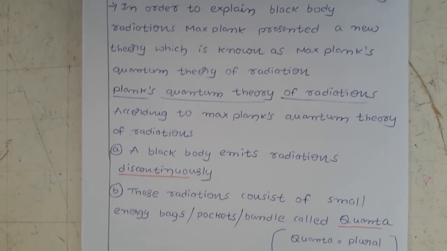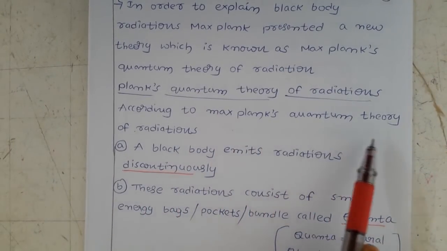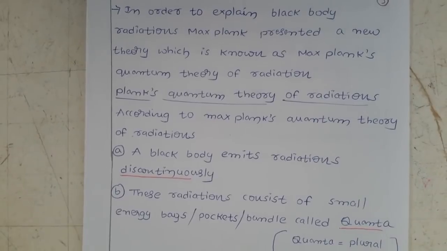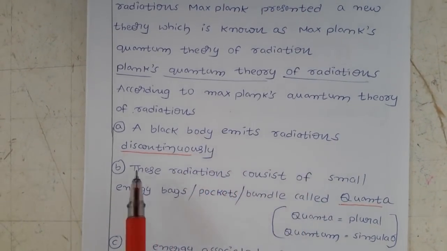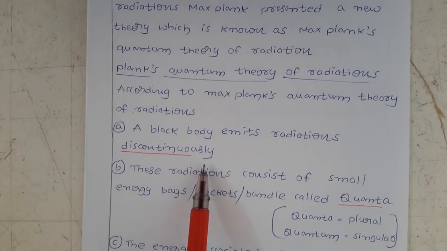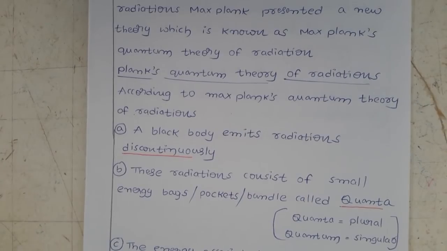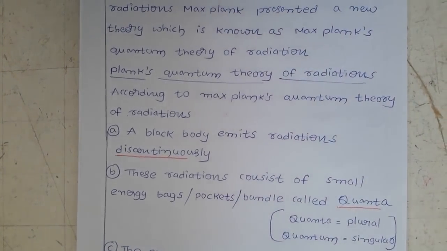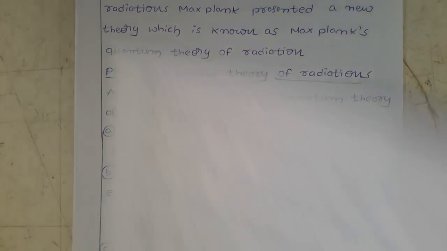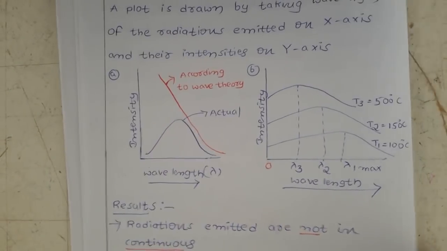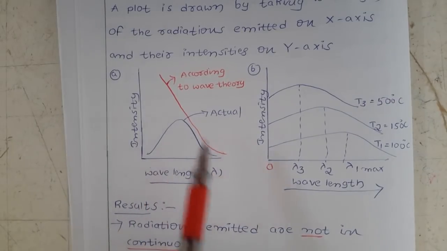According to Max Planck's quantum theory of radiations, a black body emits radiations discontinuously, isn't it? We already saw that. If it were continuous, we would have to get only one pattern. The graph would have to look like this, but we are getting a discontinuous one.